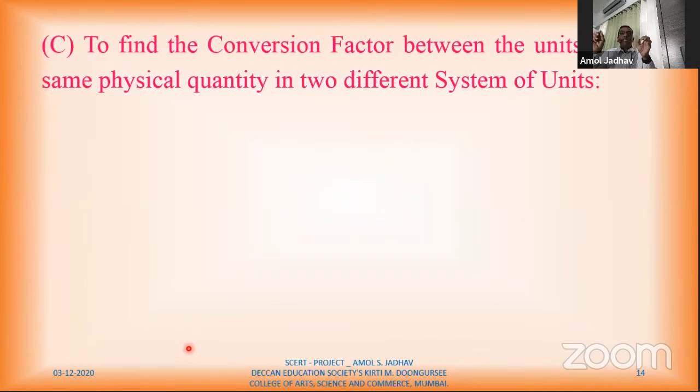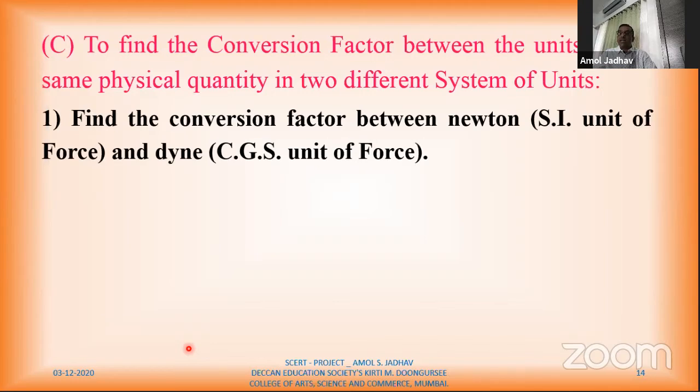That means there is a number which is 1000. When we multiply this number to 1 gram, we get 1 kilogram. So this number 1000 is here a conversion factor which converts grams into kilogram. So we can find out these conversion factors by using dimension analysis.